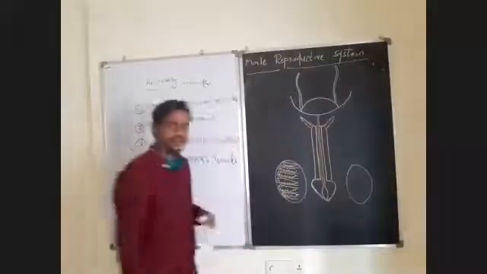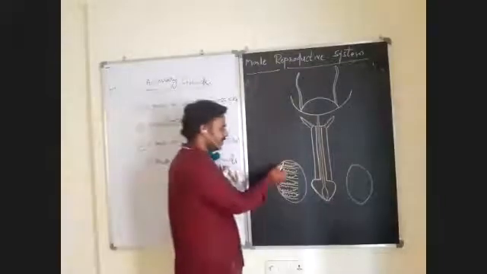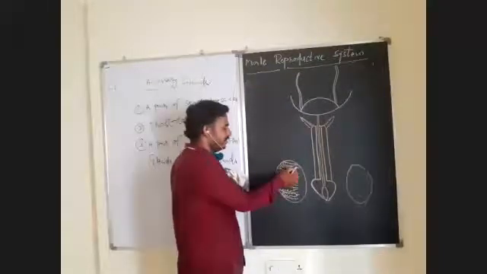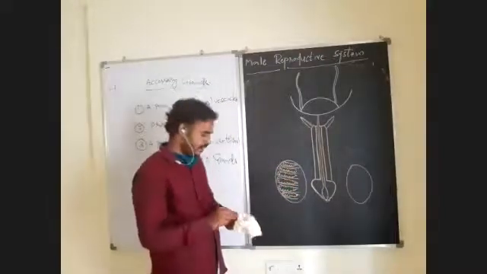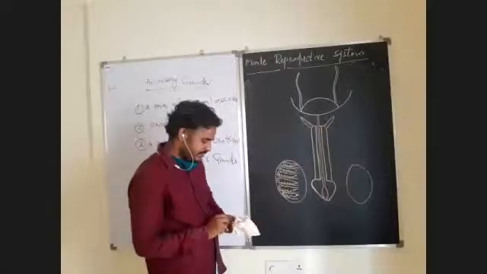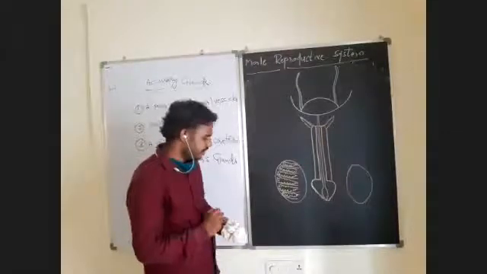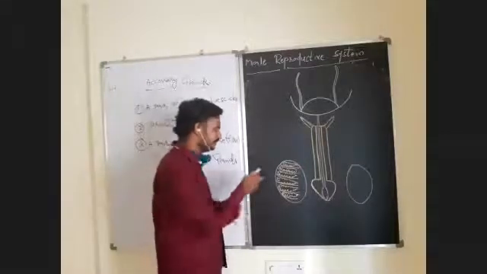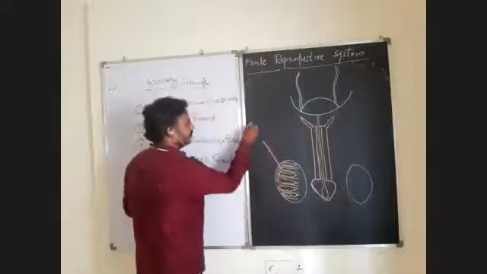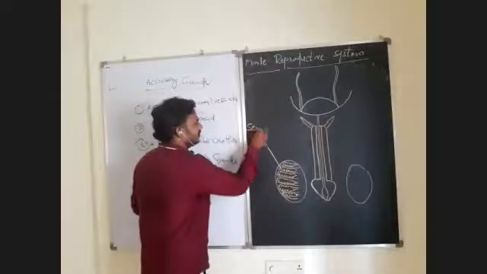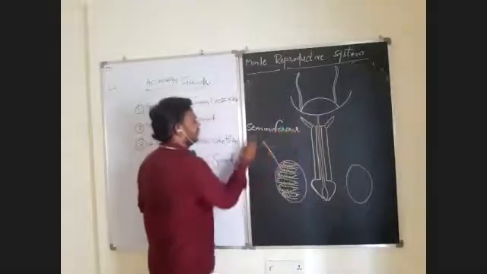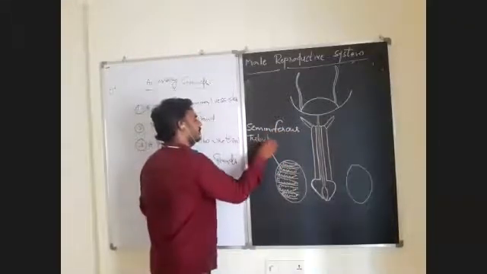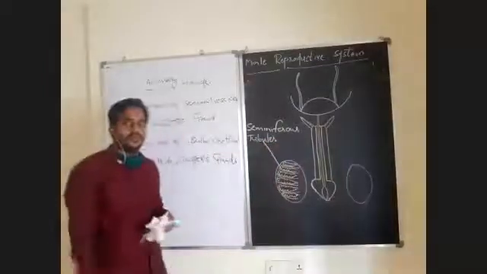Like this, draw this. One side it is completely closed, another side it is open. These are actually seminiferous tubules.